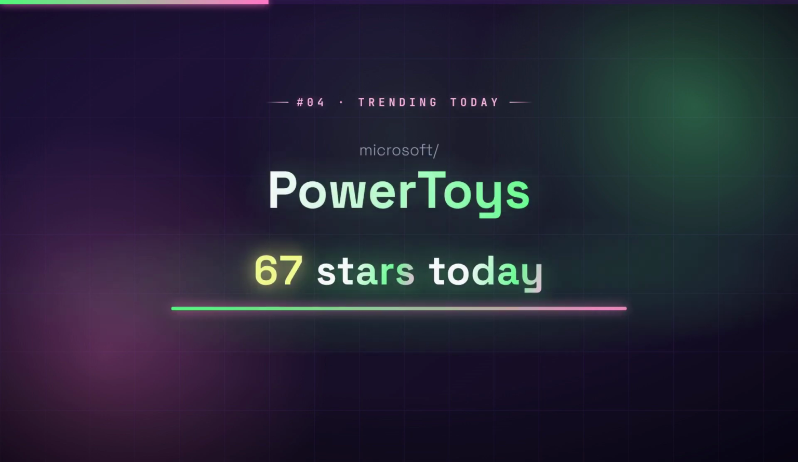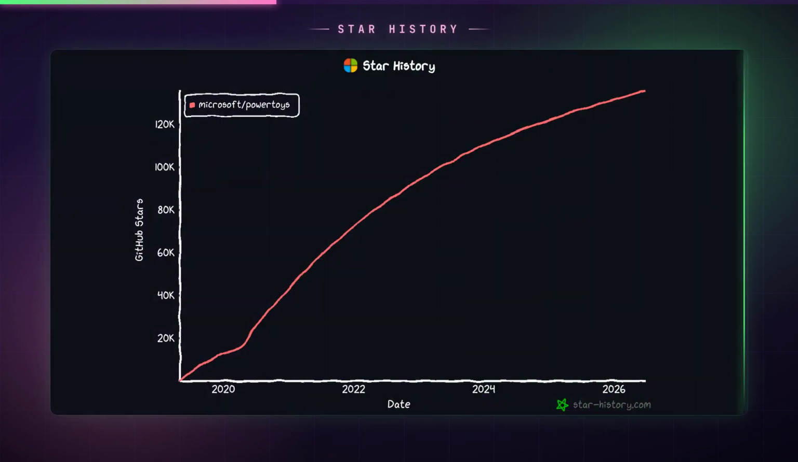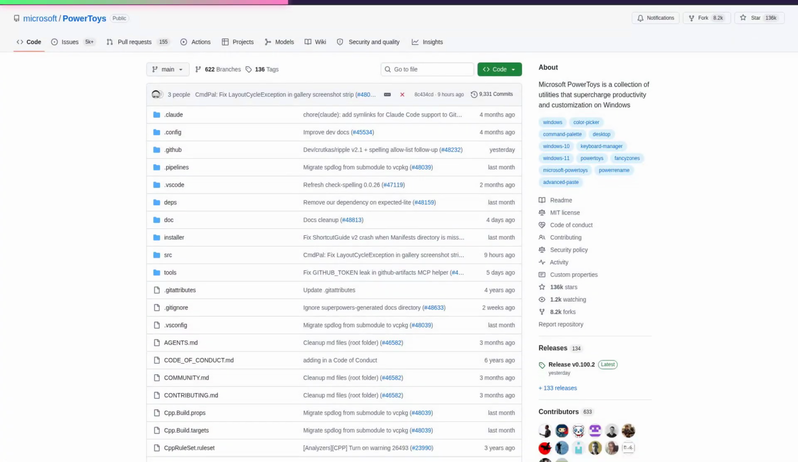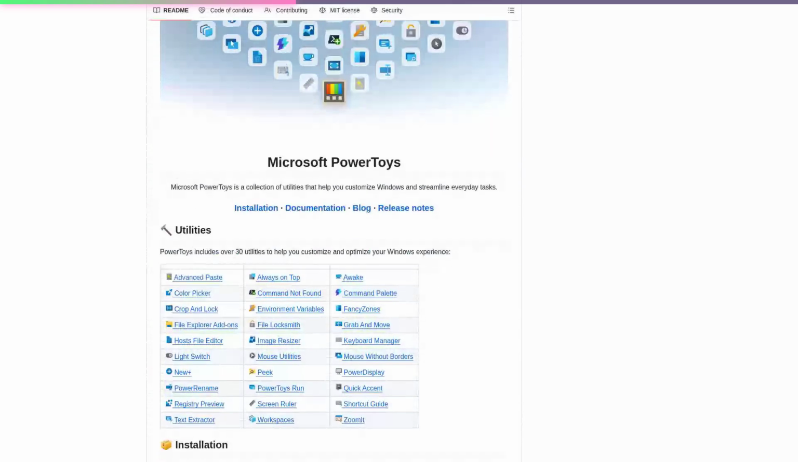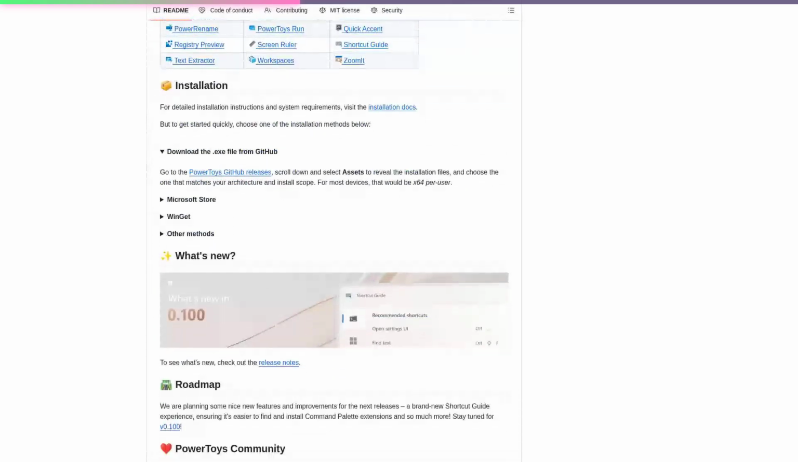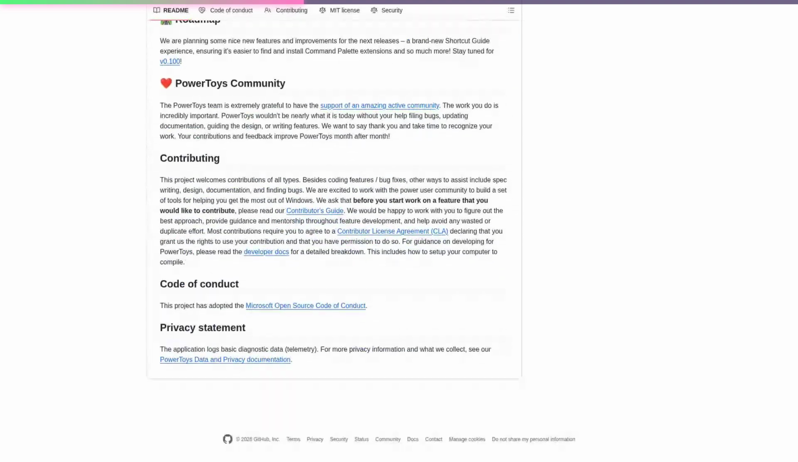Number 4. PowerToys. 67 new stars today. PowerToys fills the gaps in Windows out-of-the-box functionality that force developers to waste time on repetitive window management, file inspection, and system tweaks. It bundles over 30 modular utilities like FancyZones for tiling layouts, Keyboard Manager for remapping, and File Explorer add-ons for previewing Markdown and SVGs directly into a single, Microsoft-maintained toolbox.